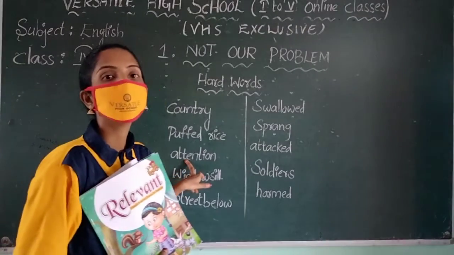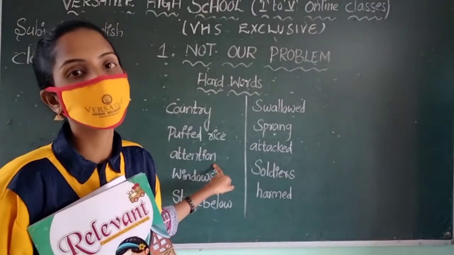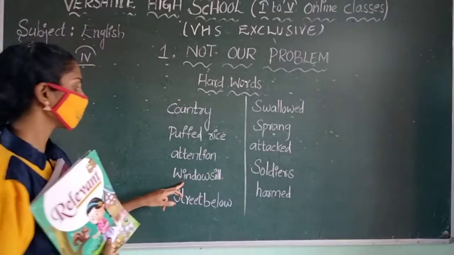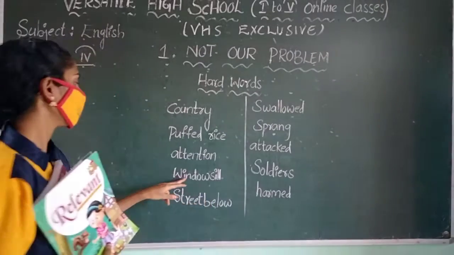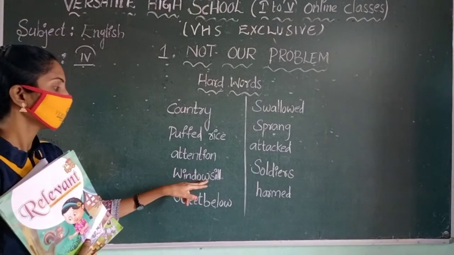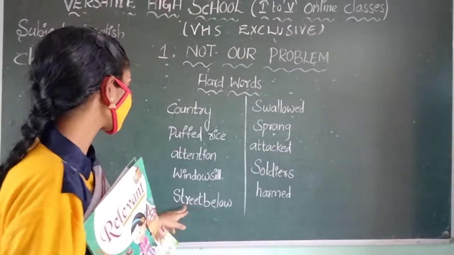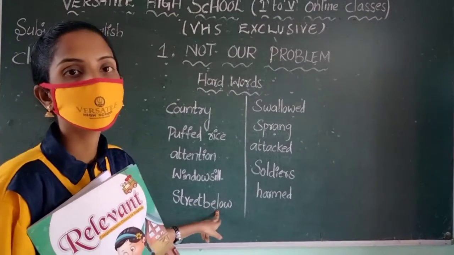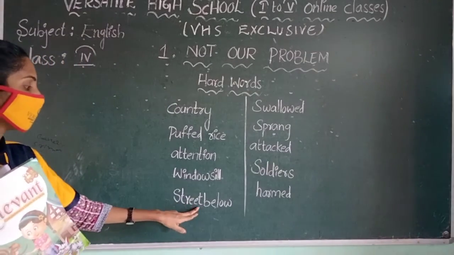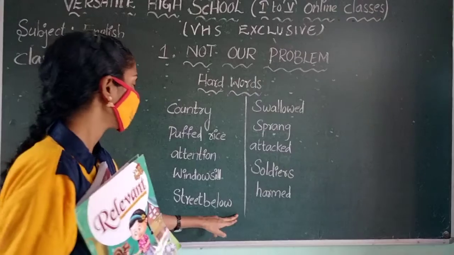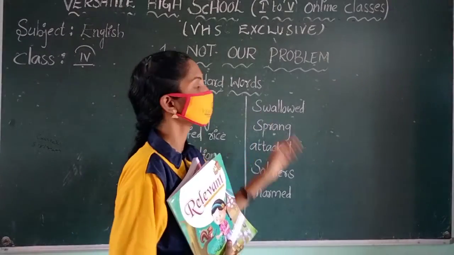Next, attention. What is that? Attention. A-T-T-E-N-T-I-O-N. Attention. And next one, windowsill. What is that? Windowsill. W-I-N-D-O-W-S-I-L-L. Windowsill. Next one, street below. S-T-R-E-E-T B-E-L-O-W. Street below.